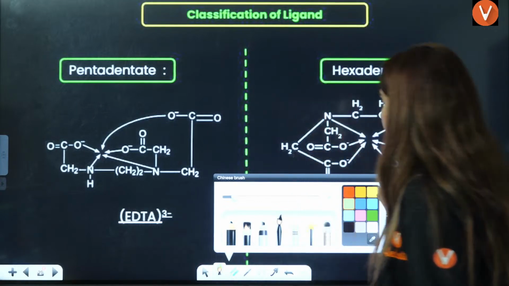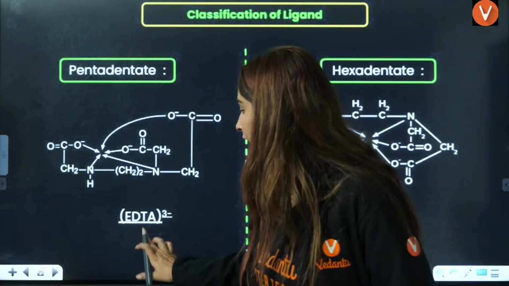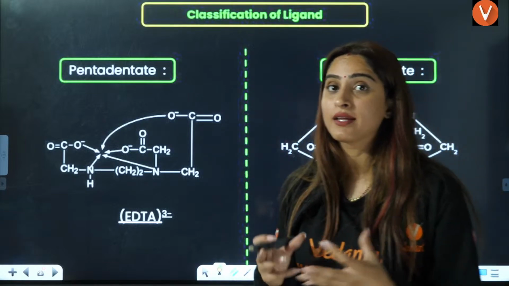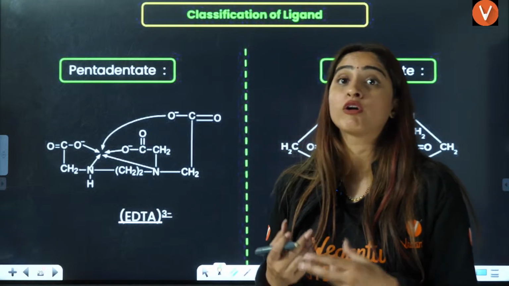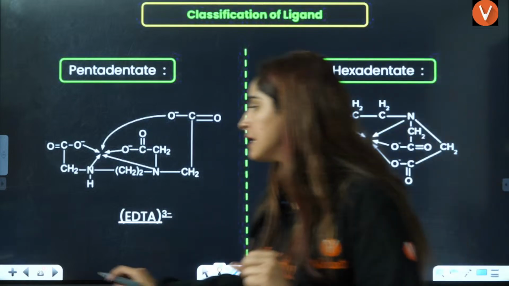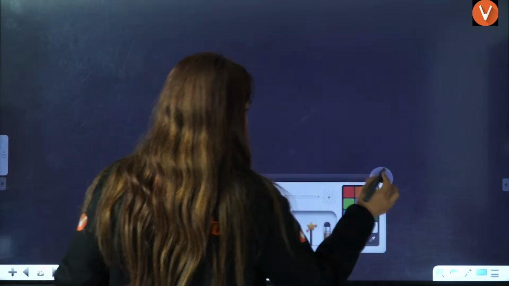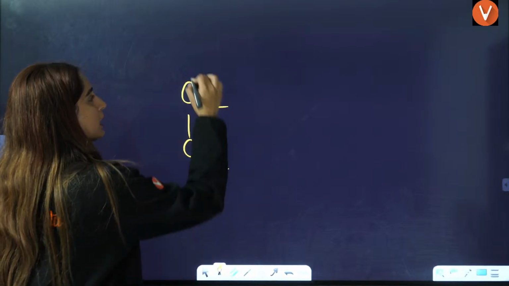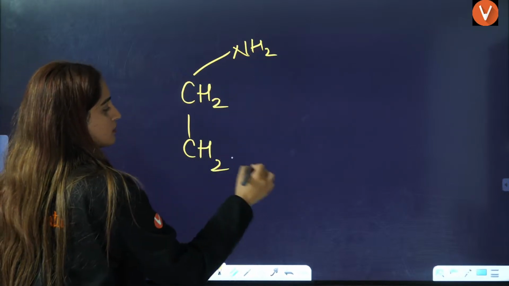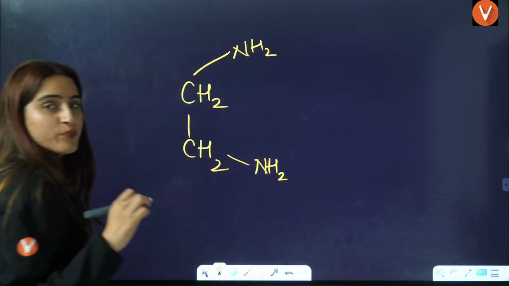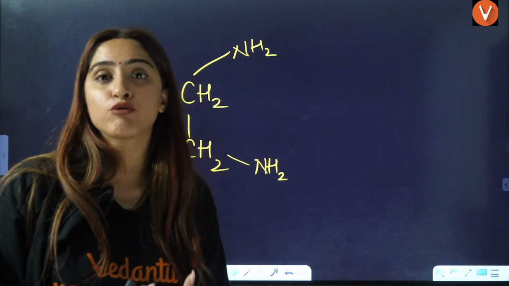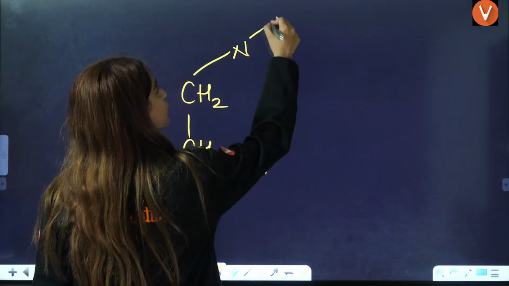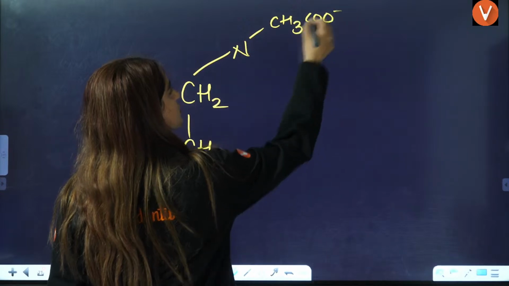Now very important that we have is EDTA, ethylene diamine tetraacetate, right? For EDTA, you have to see whether it's hexadentate or pentadentate or tetradentate, how will you see that? Just a simple thing: you know the structure of ethylene diamine? Ethylene is this. Diamine means you have two NH2 groups here. Now, when you remove hydrogens and replace them by acetate group, you remove two hydrogens here and replace this by acetate group, that is CH3COO negative.